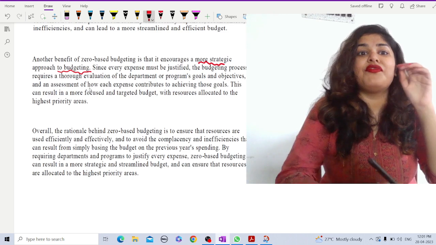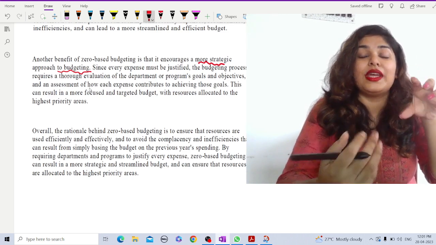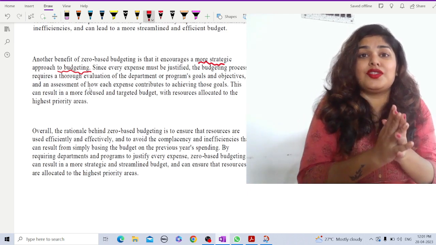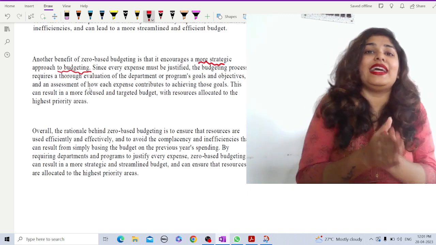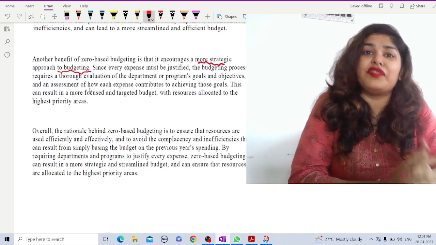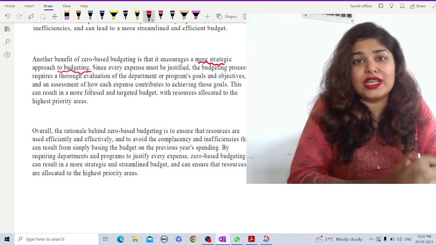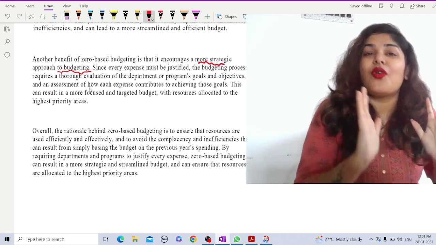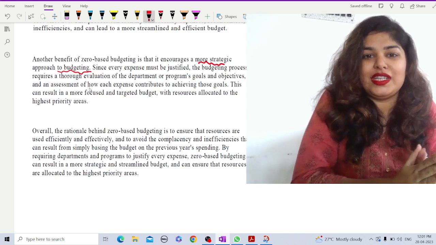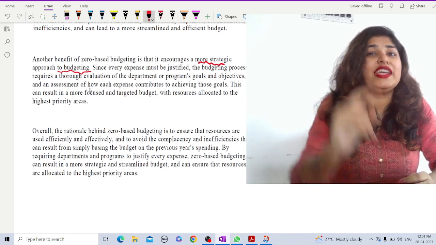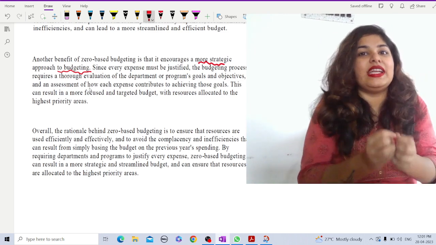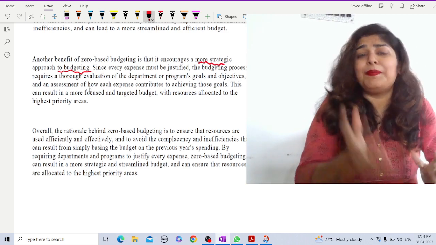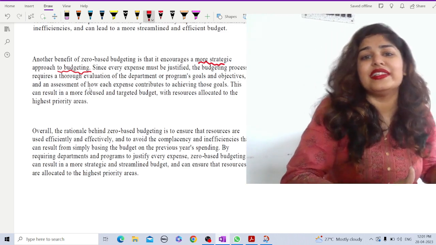So this can result in a focused and targeted budget with resources allocated to the highest priority areas, because it is going through so many allocations, so many evaluations and then criticisms and analysis, that ultimately when it is finalized, obviously the resources which are limited will be allocated only to those areas where it is actually needed and of the highest priority. So overall, the rationale behind zero based budgeting is to ensure that resources are used efficiently, effectively, and are allocated in the right places, and to avoid the inefficiencies that can result from simply planning the budget on the basis of the previous year's experience, right?